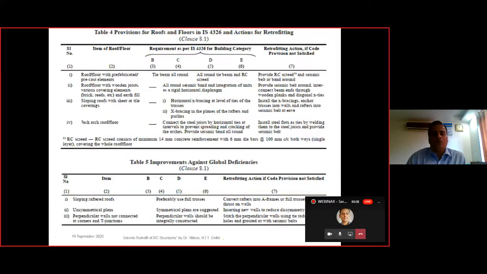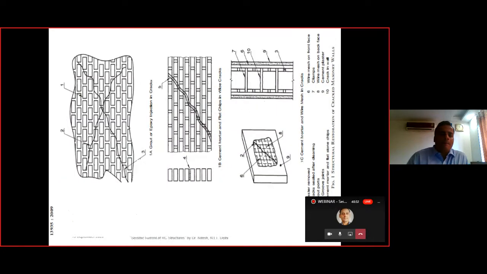These are the clauses from IS 4326. This particular code was older as compared to IS 1395 and IS 15988, and these are just to show you, whereas these codal provisions are also part of the new codes nowadays. That is, IS 1395 and IS 15988 include these particular provisions.